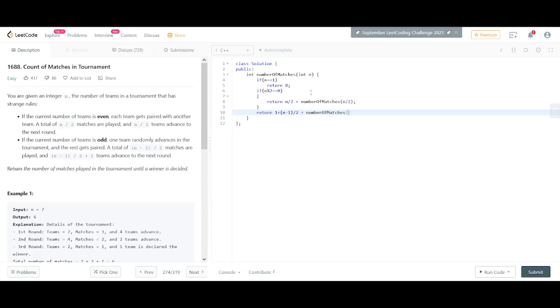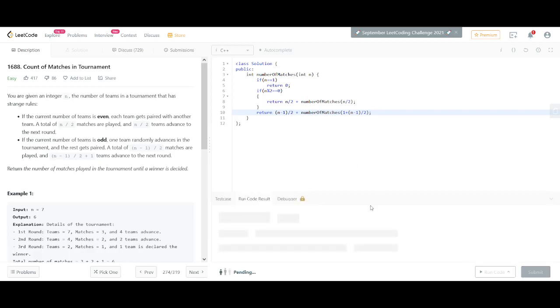That is a total of (n minus 1) by 2 matches are played, and these many teams advance to the next round. These are the number of matches that have happened, and 1 plus (n minus 1) by 2 will be the number of teams which advance to the next round.